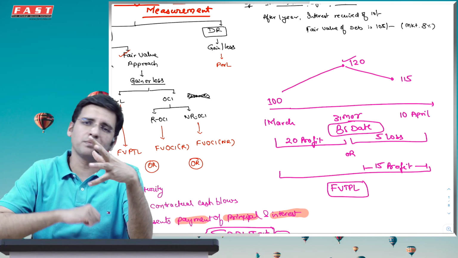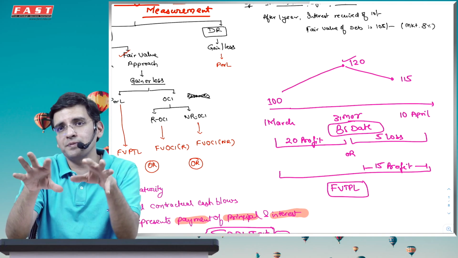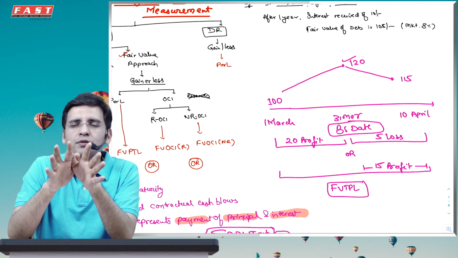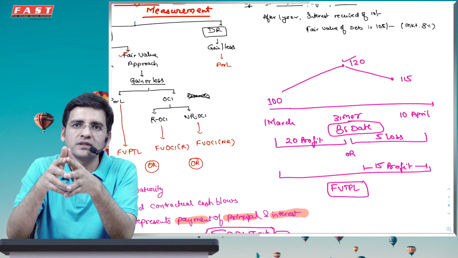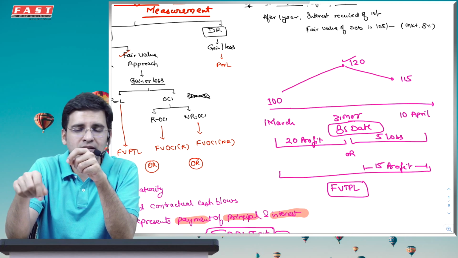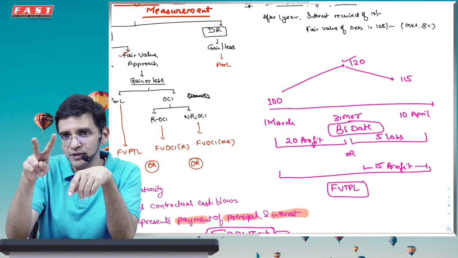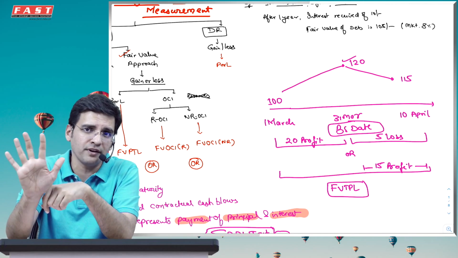So for all these particular matters, what has been given is you have an option that if you really don't want an FVTPL thing when SPPI test is not met, like in investment in equity instrument, then you have an option that you can go for FVOCI, but then you'll have to go with FVOCI NR non-reclassifiable, which means the gain or loss, whatever it is, you'll have to transfer it to OCI non-reclassifiable. And subsequently, when you sell this particular investment, so if this was FVOCI NR, 20 rupees of profit will go to OCI NR non-reclassifiable. Next year, we will have to book a loss of 5 rupees.